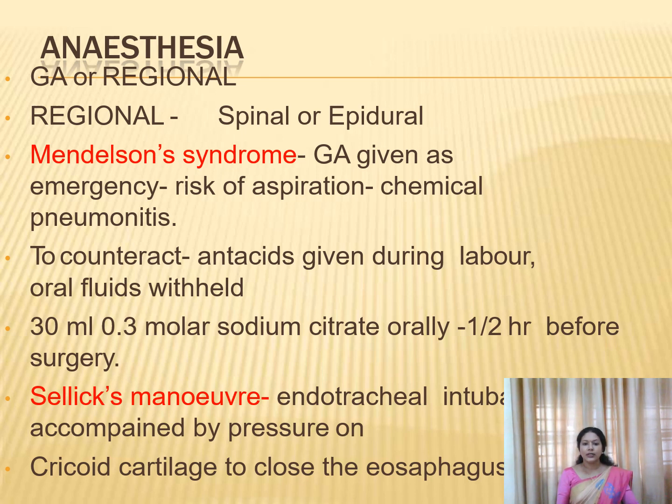And you can go for the Sellick's maneuver also, that is during the endotracheal intubation. Before giving the GA, we know that we will do the ET tube intubation. We will insert the ET tube. When you are inserting the endotracheal tube, you can apply pressure over the cricoid cartilage and it will close the esophagus. Through that way also you can prevent the regurgitation of stomach contents into the respiratory tract.